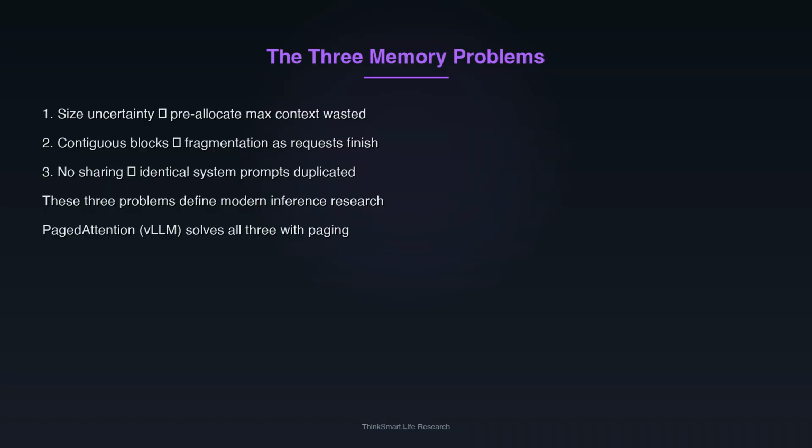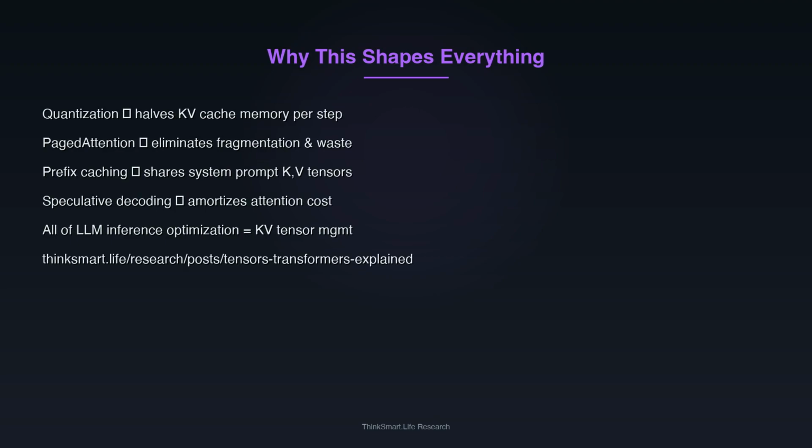Naive systems waste 60 to 80% of that memory. They pre-allocate for the maximum possible sequence length. They require contiguous blocks of GPU memory, causing fragmentation. They duplicate the cache for every request that shares the same system prompt.